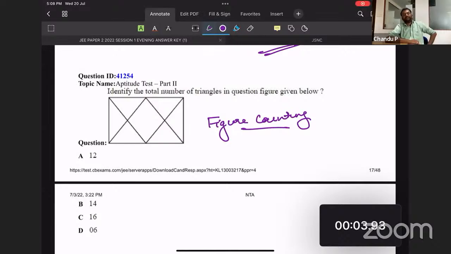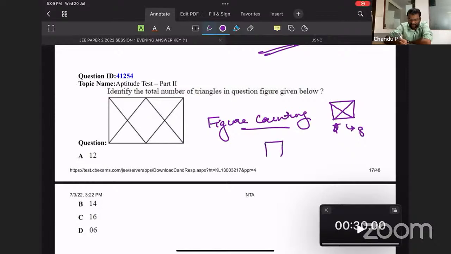If you check the previous year question papers, you can note down that this has been repeated several times with small changes. Okay, so let me draw one figure. So this is a particular type of square, and that square is having how many triangles in this figure? 8 triangles. Okay, so this particular one is having 8 triangles in it.